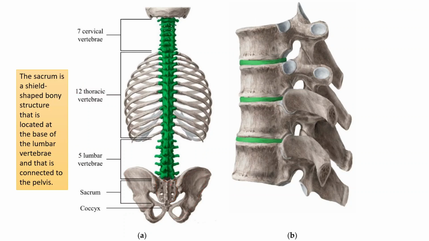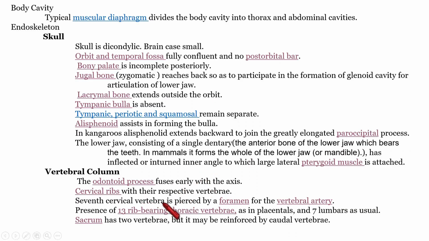Okay, that is about the different vertebrae. Then the sacrum, I showed you its position, and it is supported by caudal vertebrae.